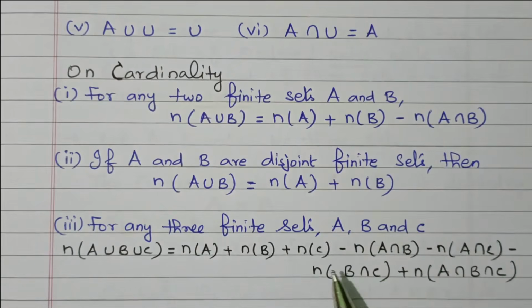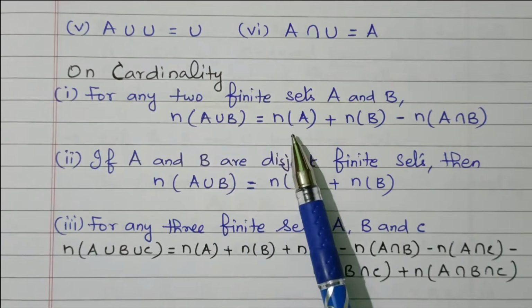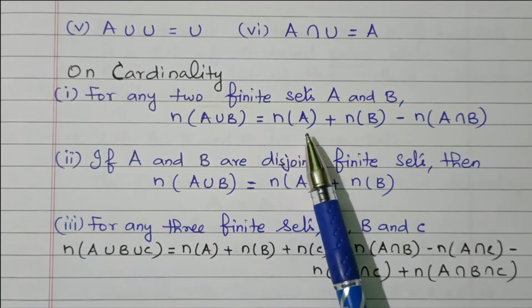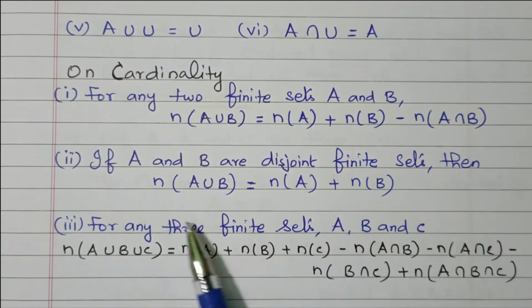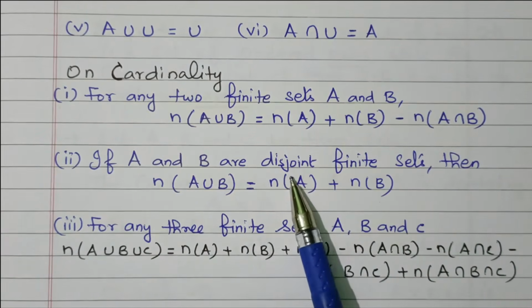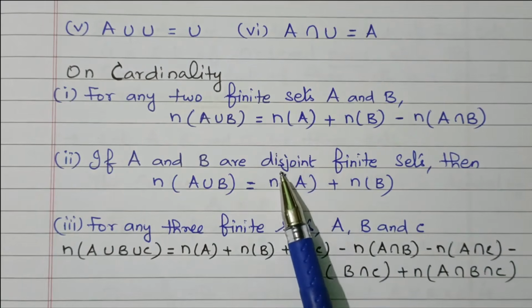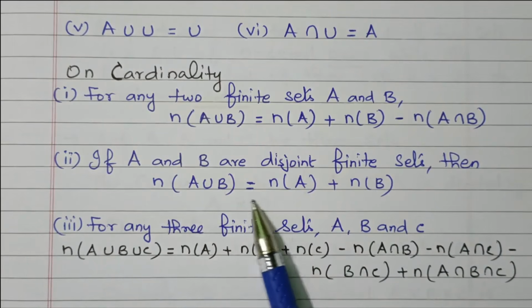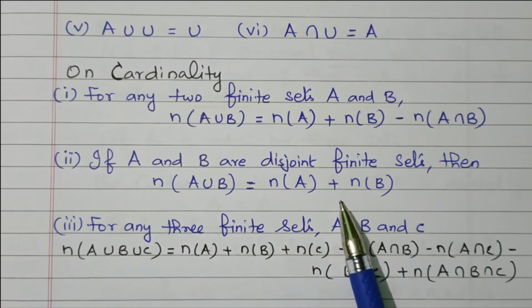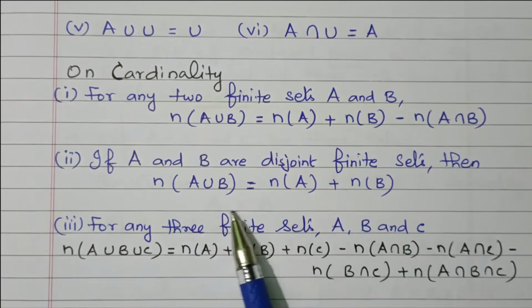If A and B are disjoint finite sets, then n of A union B equal to n of A plus n of B. For non-disjoint sets we are subtracting; for disjoint, we are not subtracting. n of A plus n of B.